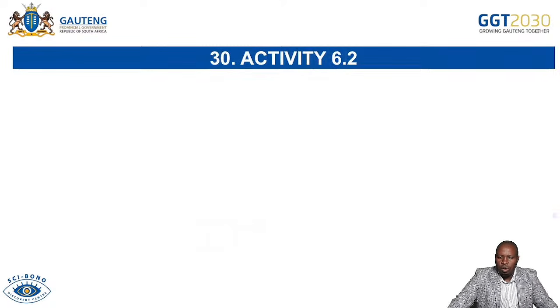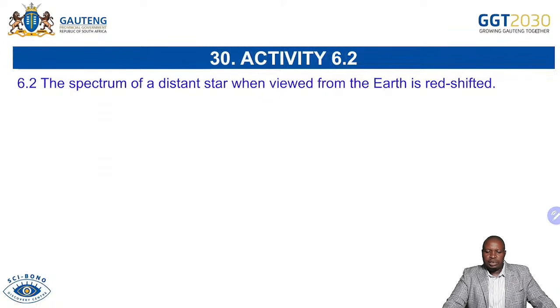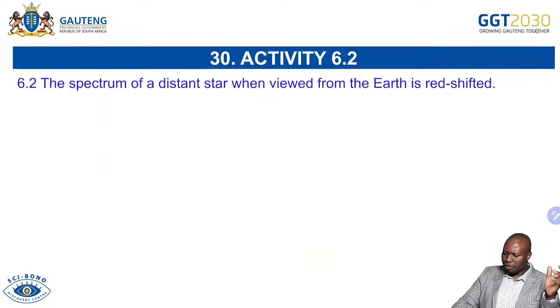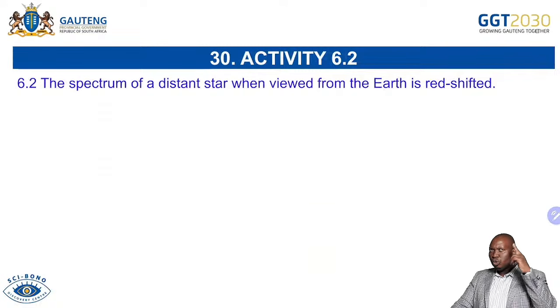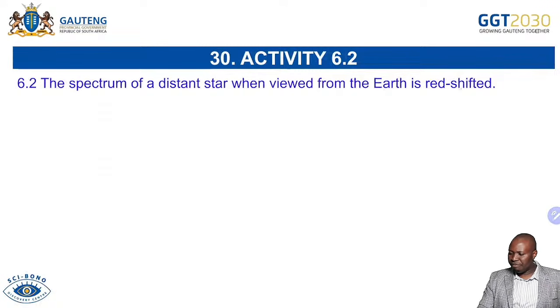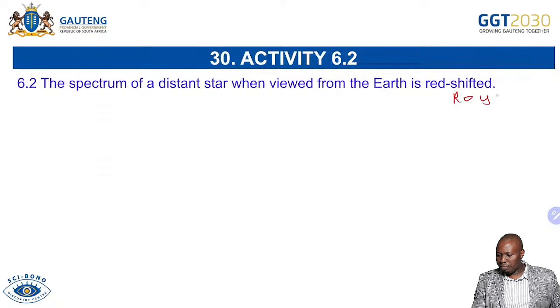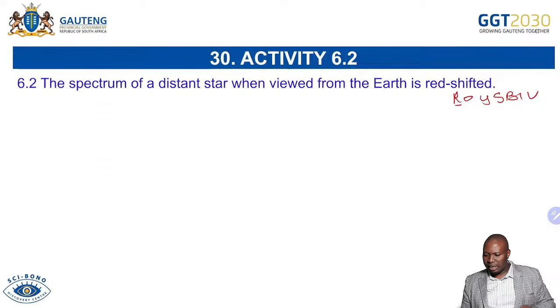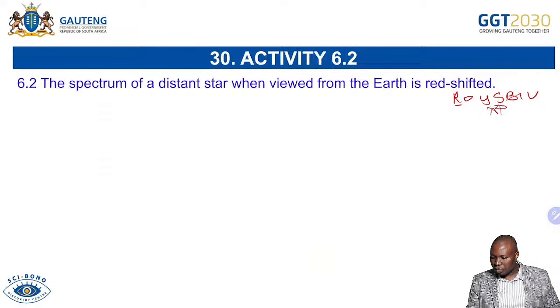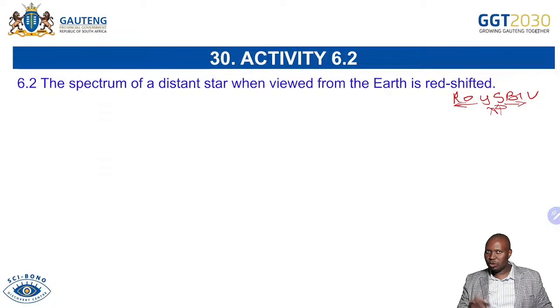Hope that helps you when it comes to the Doppler effect. And we're saying the spectrum of a distant star when viewed from the Earth is redshifted. Redshift, always remember your ROYGBIV there, to say, okay, don't forget. The sky is blue, so you can see the distance between us and the sky is smaller. But when you see where the galaxies are, where the stars are, it's red. So when we're increasing the wavelength, we are moving towards the red. When we're decreasing, we're moving towards the blue, towards us, towards the Earth.